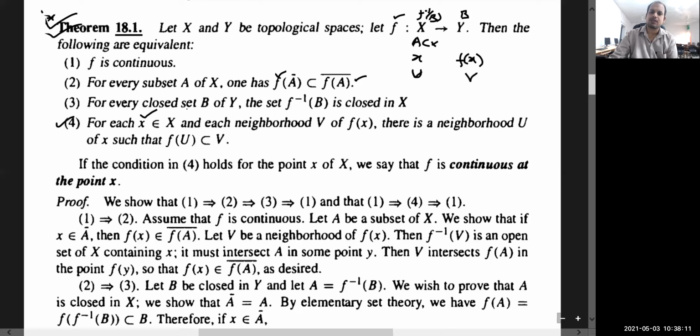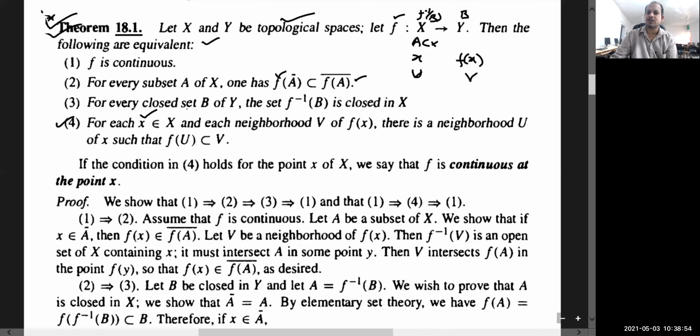If X and Y are topological spaces and f from X to Y is a map, then the following are equivalent. If f is continuous, then for every subset A of X, f of the closure of A is always contained in the closure of f(A). And for every closed set B of Y, the set f inverse of B is closed in X. So you can also interpret the definition in terms of closed sets: whatever closed set we choose in Y, its inverse image should always be closed in X. If this happens, then the function is said to be continuous.